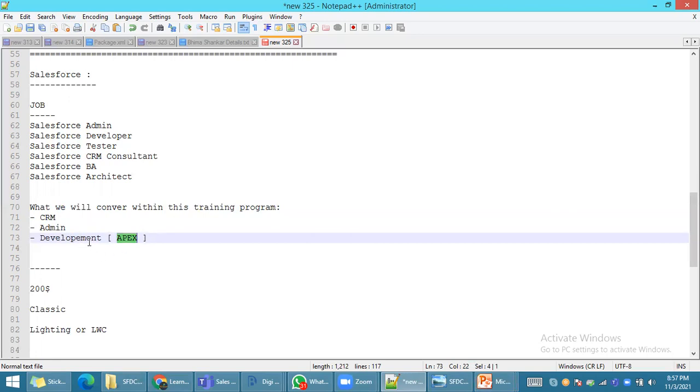As I mentioned, I will teach from the scratch level to advanced level. You can do programming yourself. Another thing is there is no need for any IT background. Non-IT people can also move their career into IT. Salesforce is the best option, but you have to learn in the right direction.